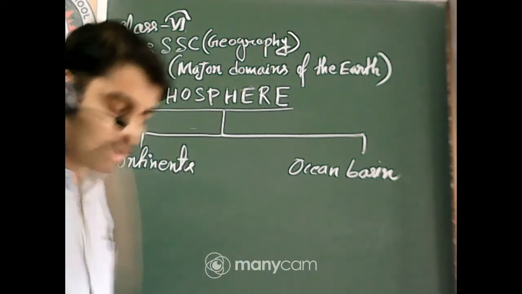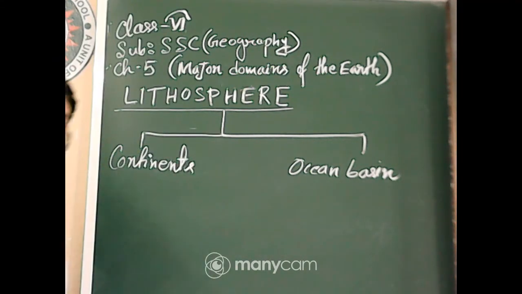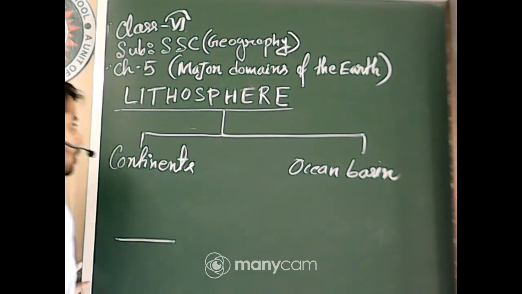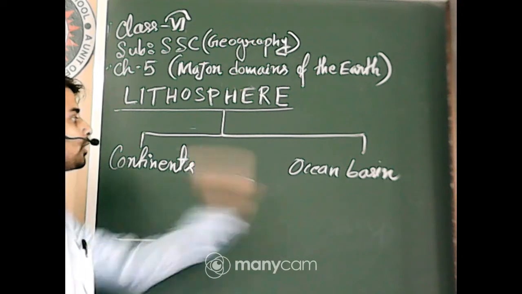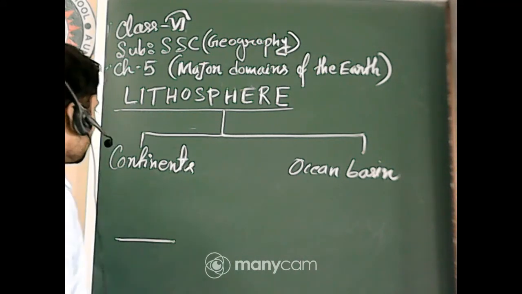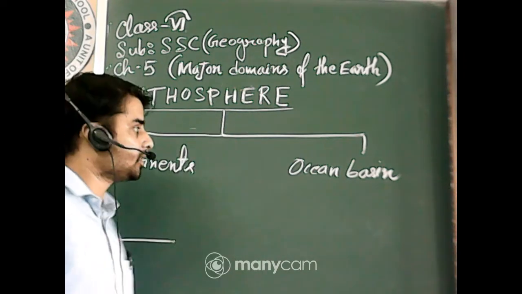Okay. So, with a picture, I will explain the entire thing. So, look carefully. You know that the lithosphere is divided into two main parts, that is continents and ocean basin.